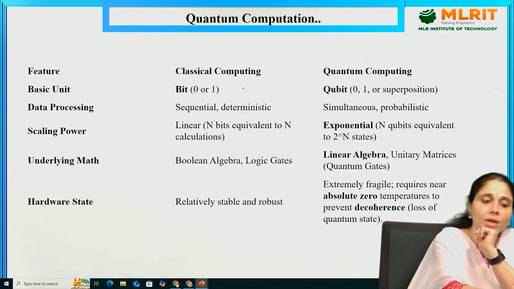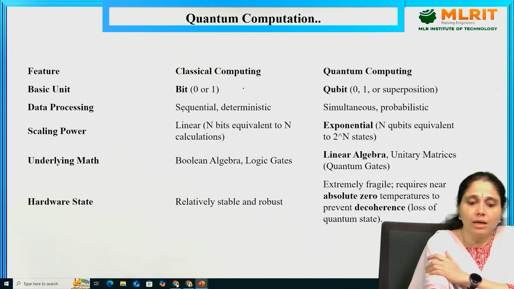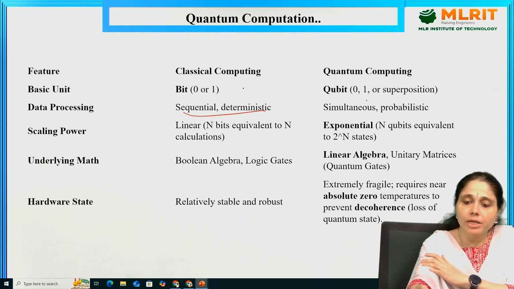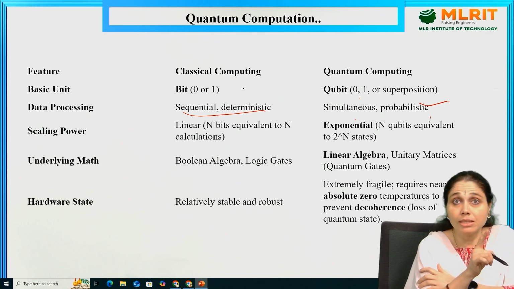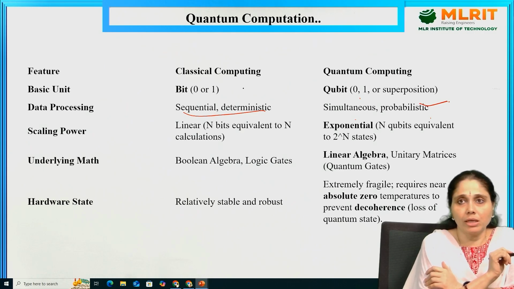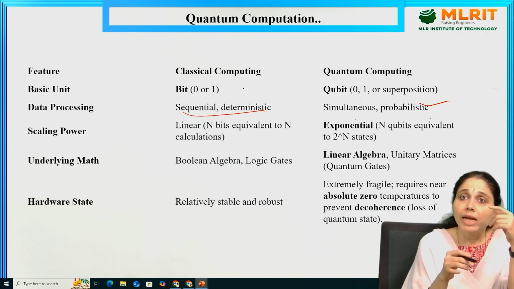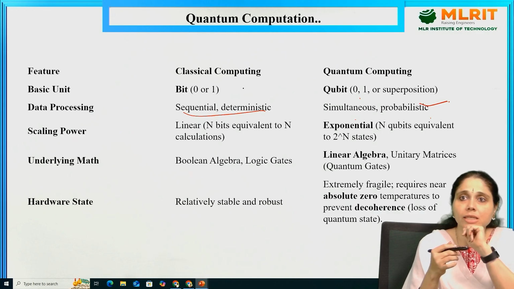Here the feature is the basic unit of data processing. In classical computation, we use a bit, 0 or 1. This is sequential or deterministic. A qubit is a superposition of both zeros and ones. This is simultaneous and probabilistic. So data processing is sequential and deterministic in classical computers, which we are now using. In quantum computation, it is going to be simultaneous and probabilistic also.